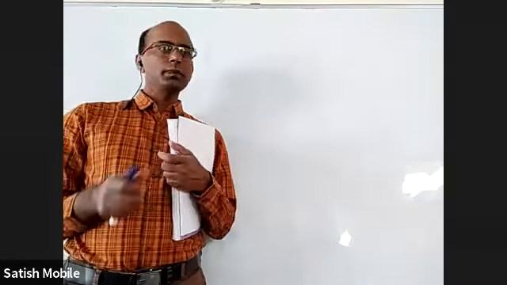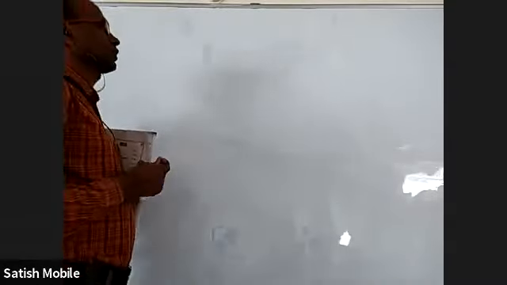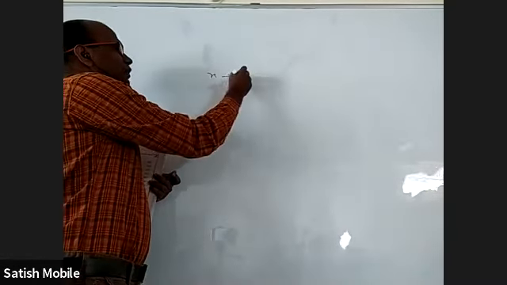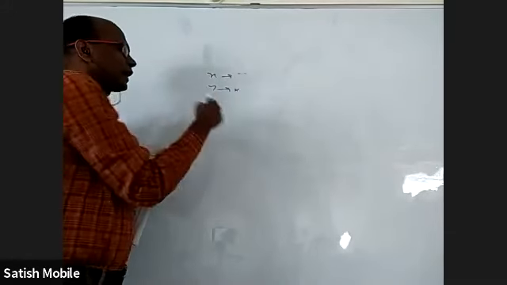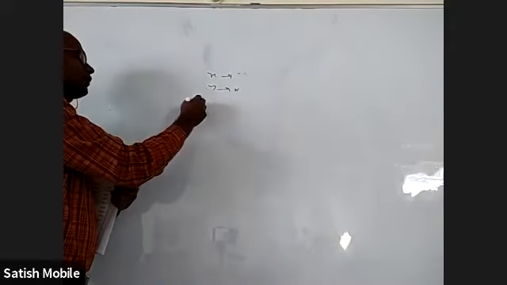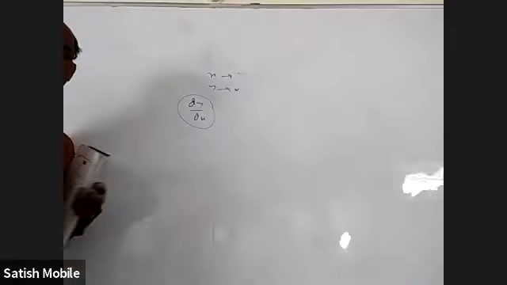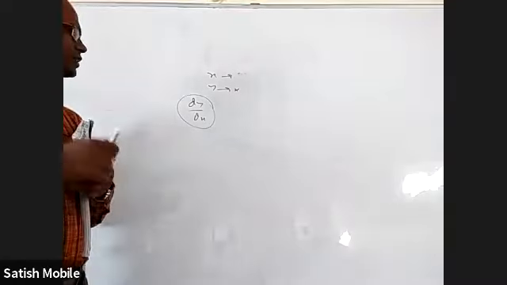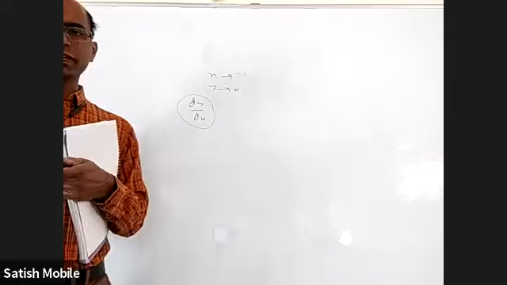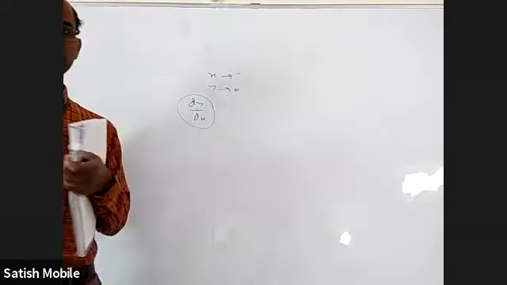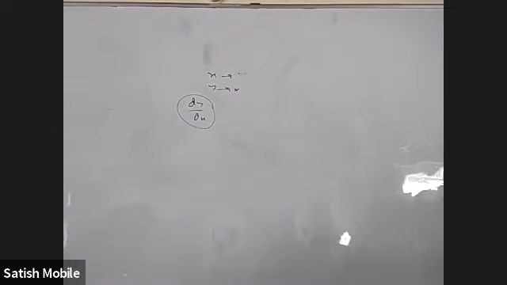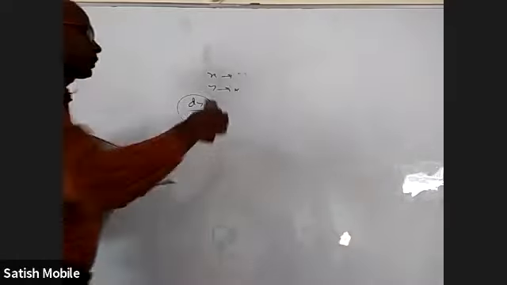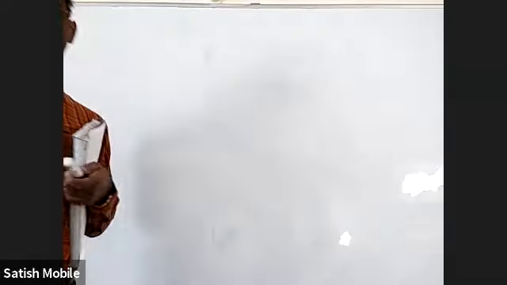Rate measure, I don't have to tell so much theory. It is used in physics also: when a quantity y depends on x, as you change x, y will change. So dy by dx gives you the instantaneous rate of change. For a small change in x, what is the change in y that is produced, and what is the ratio of that change? Errors and approximation topic is there in IP but not for mains and advanced, so you don't have to worry about it. Rate measure is the only question.